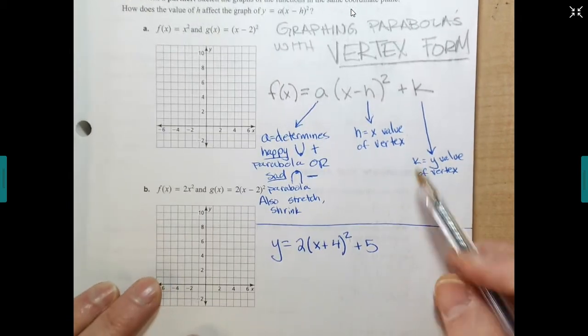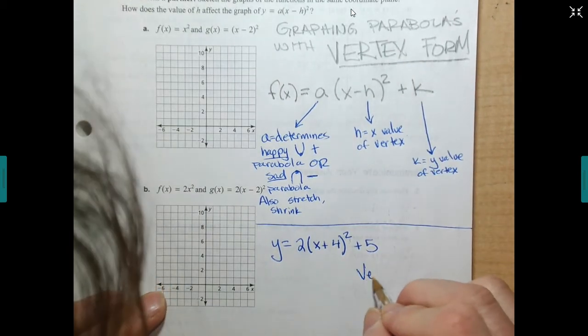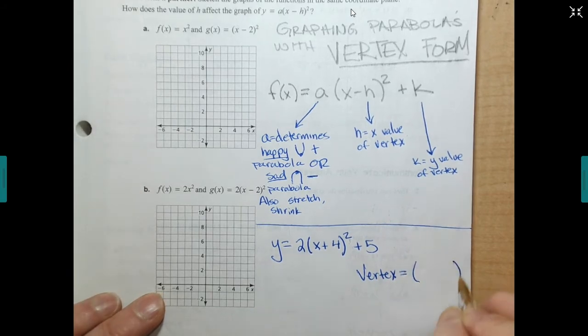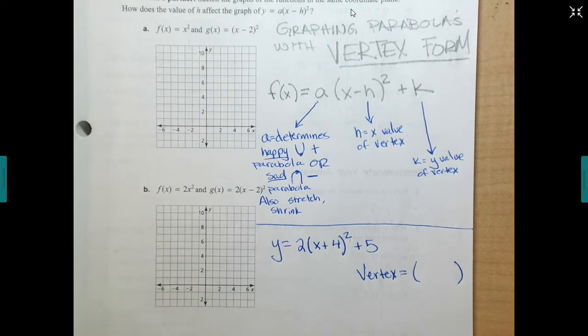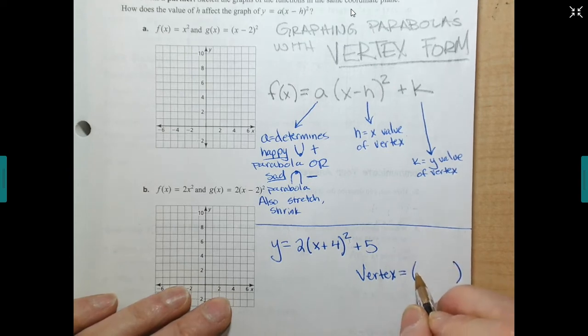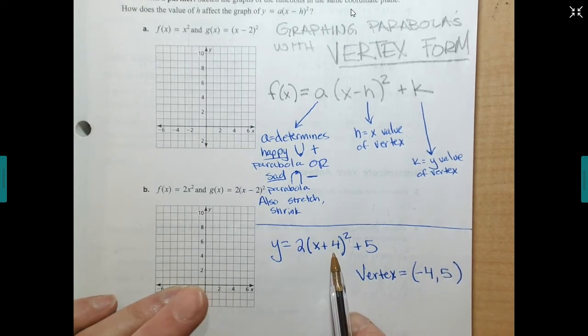So based on this, what's my vertex? My vertex is what? It's an x and a y value. It's your h and your k value. Okay, you ready? Did you get it? You know what it is? Negative 4, 5. What? That's a positive 4. Correct.